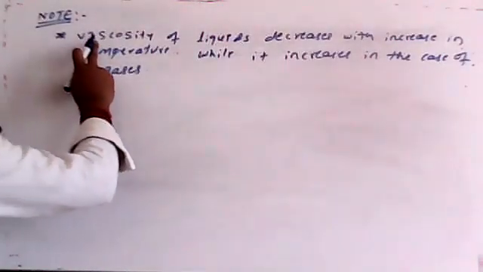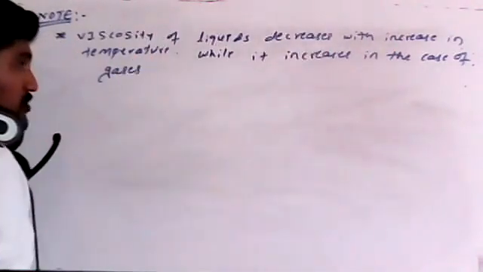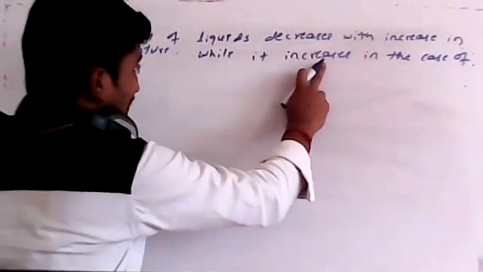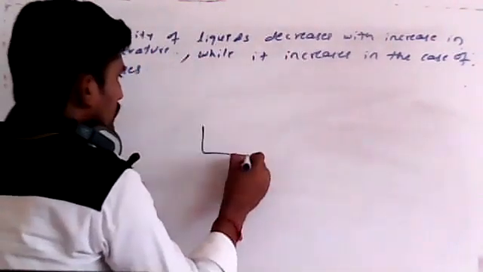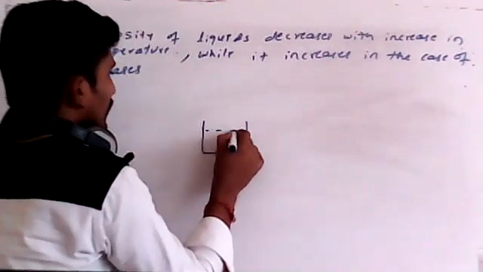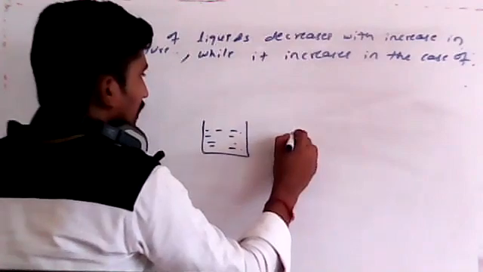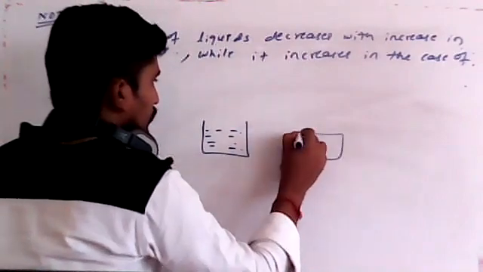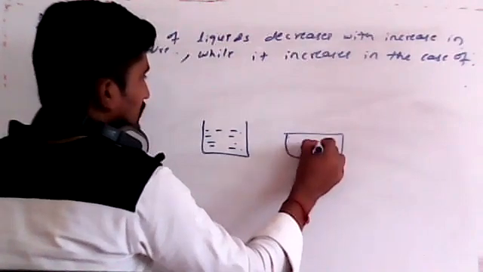Students, remember one more point I want to discuss with you. The viscosity of a liquid decreases with increasing temperature, while it increases in the case of gases. For example, for liquids, and consider this as a gas cylinder, where some gas is taken.